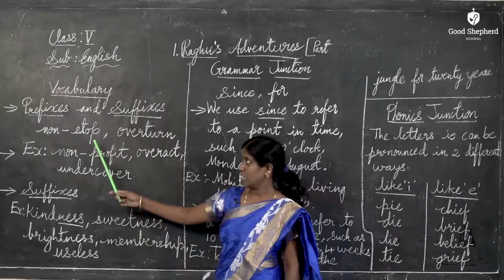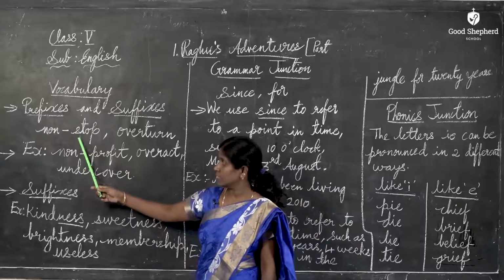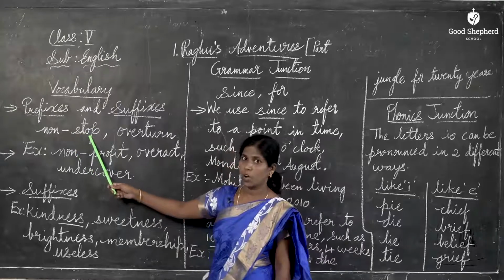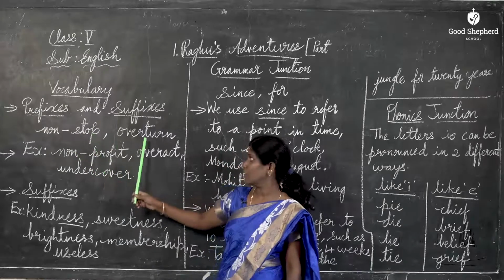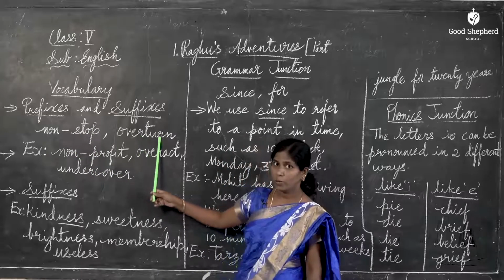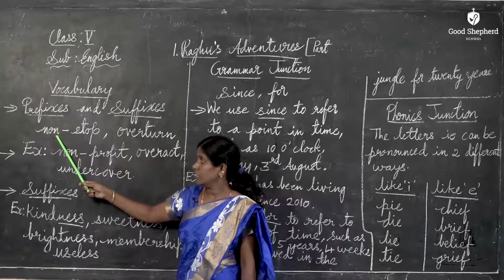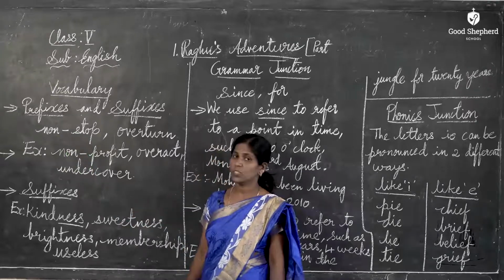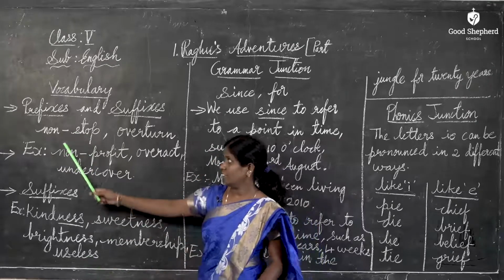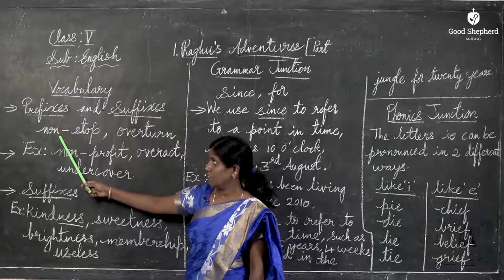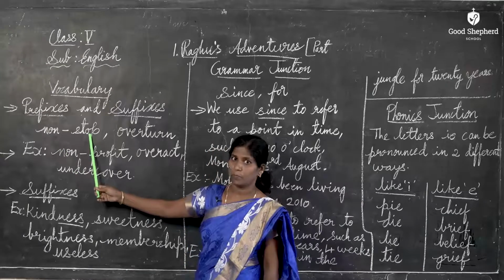Let us take an example of these words: non-stop and overturn. See, here the word non-stop is formed by adding non to the word stop.